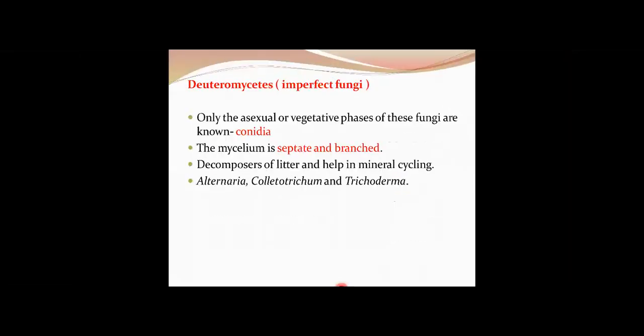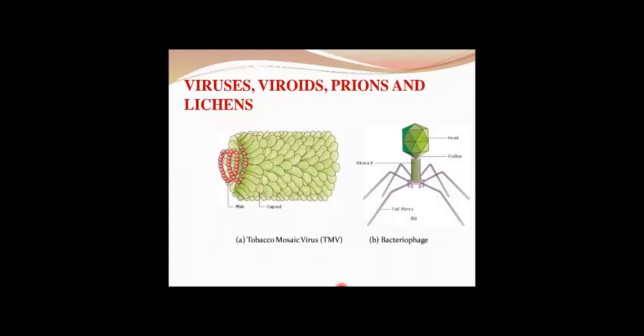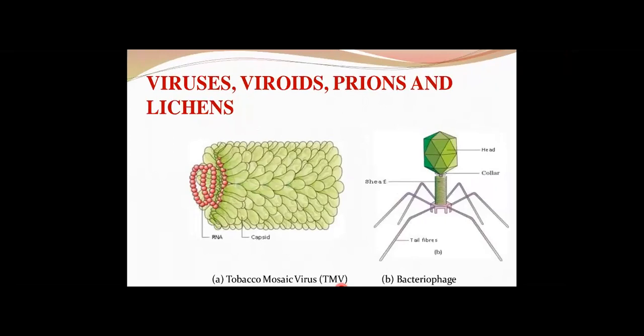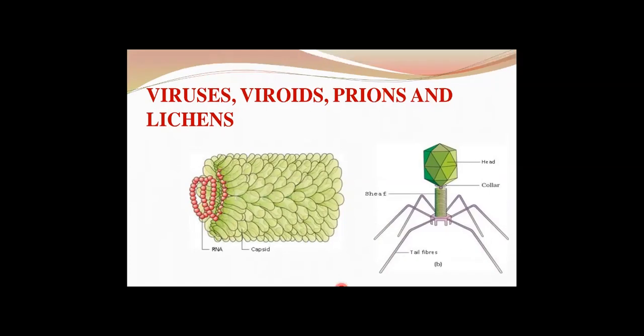So now students, with this we will come to the next part, that is viruses, viroids, prions and lichens. Okay, so viruses, what are these viruses? Viruses do not have a place in the five kingdom classification, since they are not truly considered as living organisms. They are non-cellular organisms characterized by having an inert, crystalline structure outside the living cell. Once they infect the host cell, they take up the entire machinery and start to replicate, ultimately killing the host cell. So there's still a dilemma whether they should be considered as living or non-living organisms.